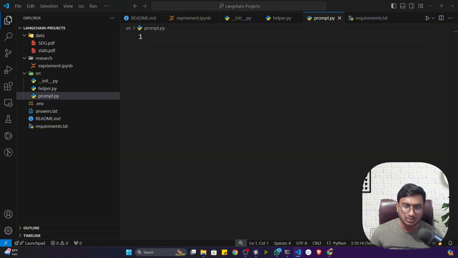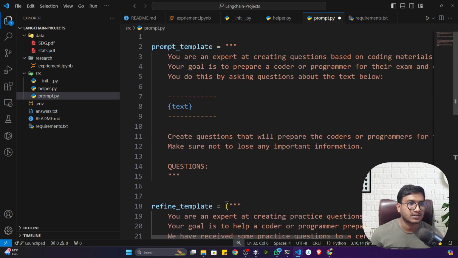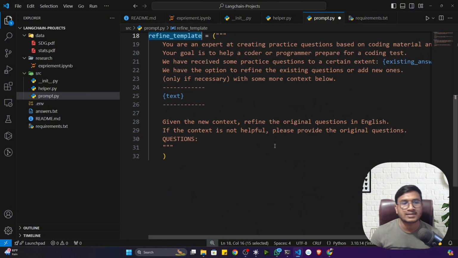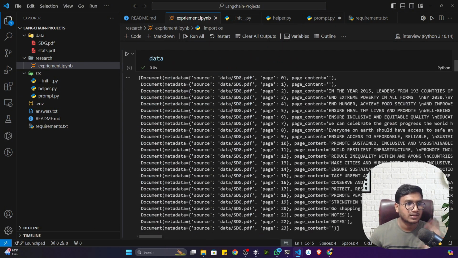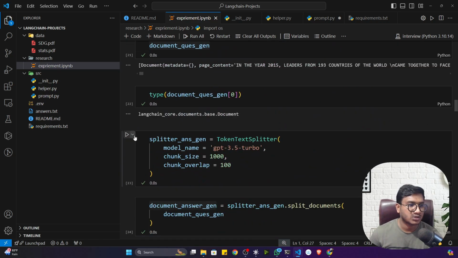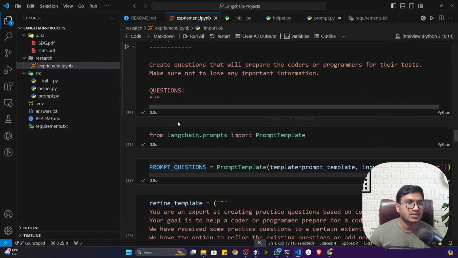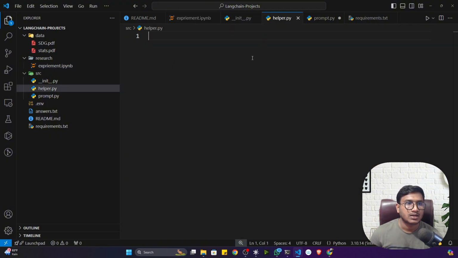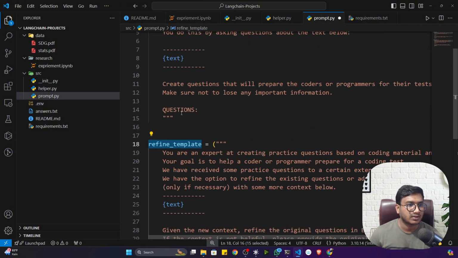So let me show you. So the prompt actually I showed you in my Jupyter notebook. So here I'm going to just define. See, this is my prompt template, first prompt template, and this is my define prompt template. Nothing new, guys. I'm just copy pasting from my notebook only. See, the same prompt I just copy pasted, because prompt is changeable. Okay, it's a static one, people can change anytime. So that's why I've written it inside the prompt file.